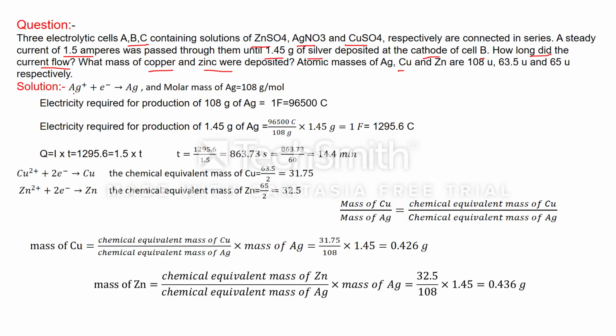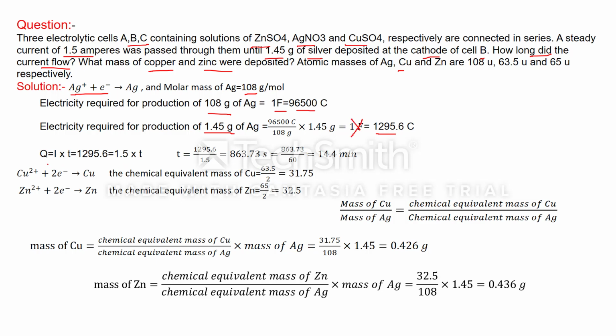So first of all, see the electrode reaction for silver, and the molar mass of silver is given. From this electrode reaction we can say the electricity required for production of 108 gram of silver is equal to 1 Faraday, which is equal to 96,500 coulomb. And the electricity required for the production of 1.45 gram, which is given in the question, we can find out: that is 1295.6 coulomb. This is the amount of electricity required for the production of 1.45 gram. And actually this is wrong, this is not required, 1 Faraday.